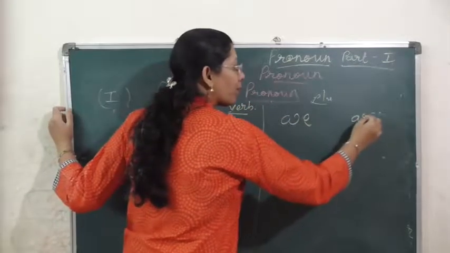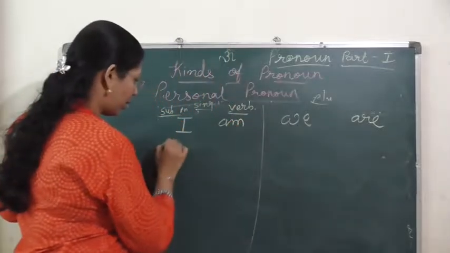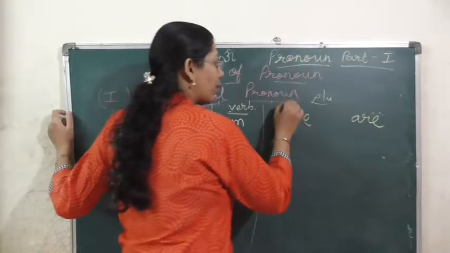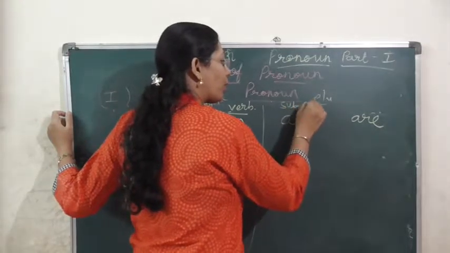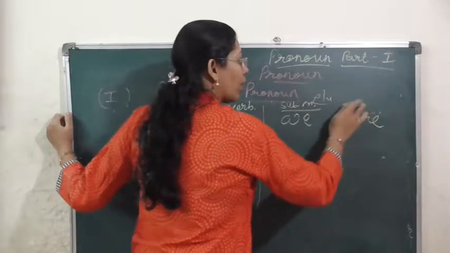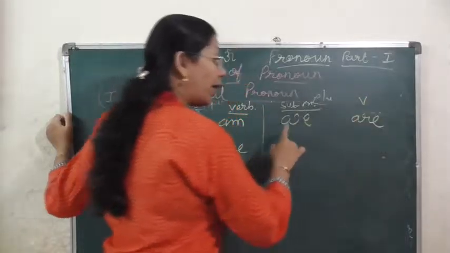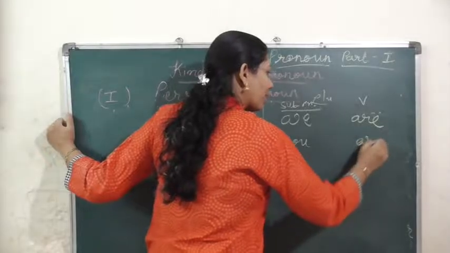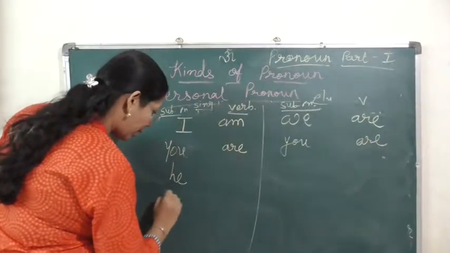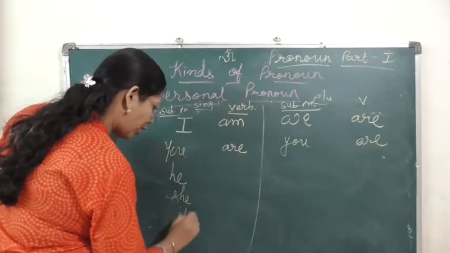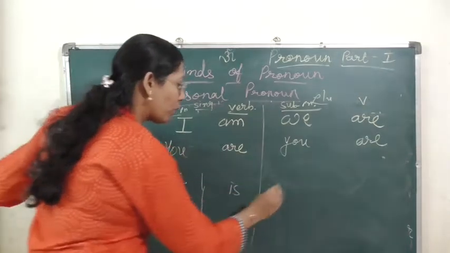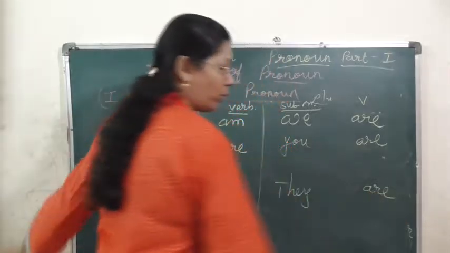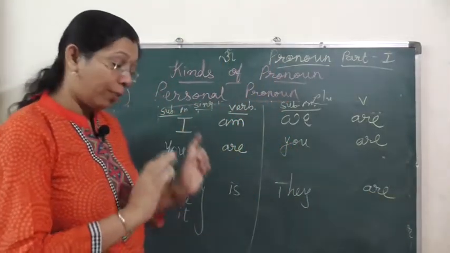We are. You are. This is the subject pronoun, this is the verb. With we, are should be used. You are. With he, she and it, singular verb is should be used, and if the subject pronoun is they, then are should be used. So this we have to keep in mind.